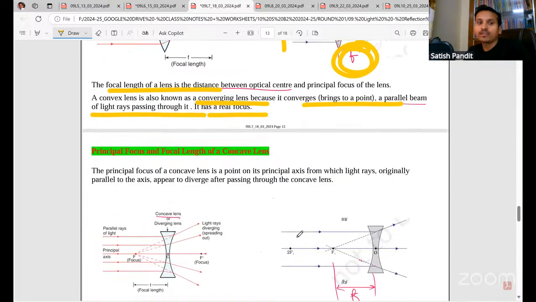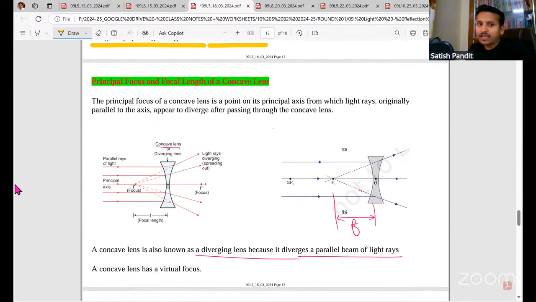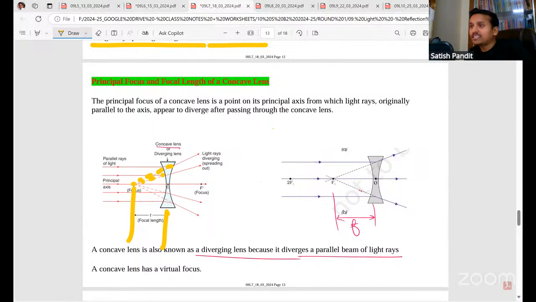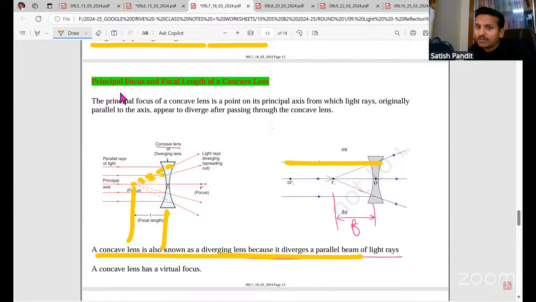Next, if you take a concave lens, when the rays of light are coming, they will diverge. They are appearing to diverge from the focus, right? That is why we put dotted lines here, because they are appearing to diverge from there. See, in the case of concave, the focus is on the left side, and from the optical center to the left side is negative. That is why a concave lens has a negative focal length. Please remember. A concave lens is also called a diverging lens because it is going to diverge the rays of light.